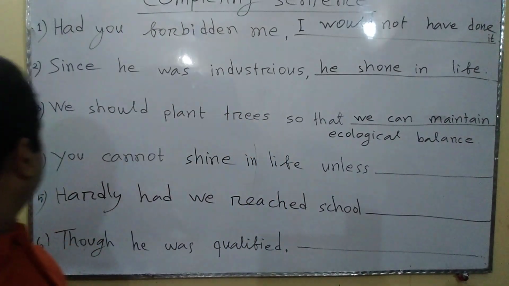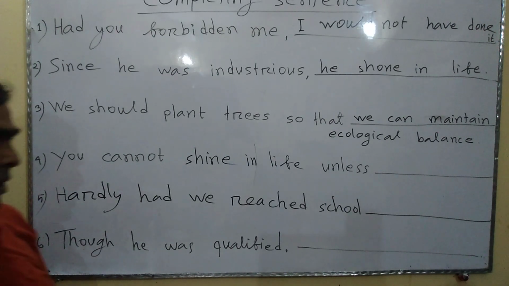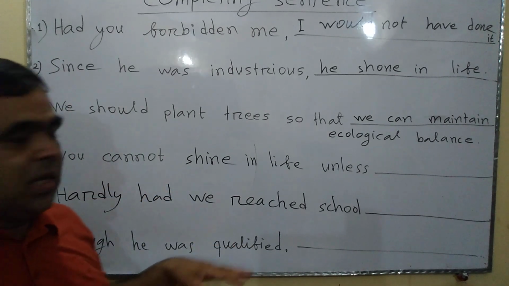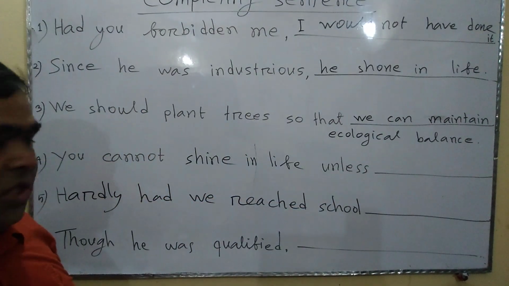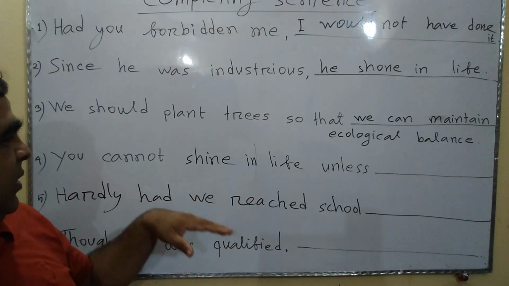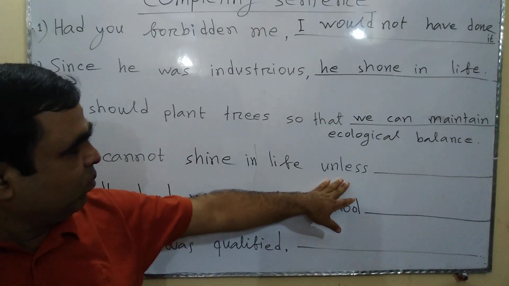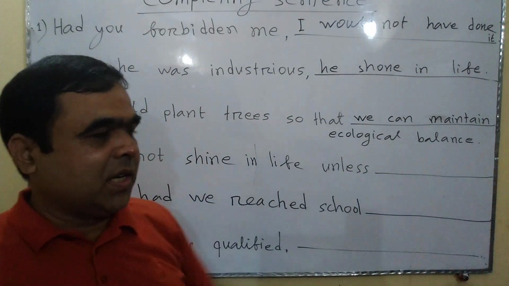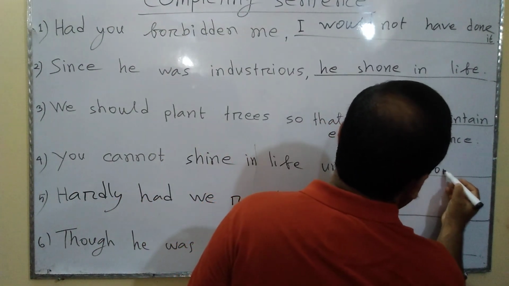Well, now look at sentence number 4. You cannot shine in life unless. Tell me what is the conjunction here. Try to find out the conjunction because you have to write the missing part of this sentence considering the conjunction, because everything is dependent upon the conjunction. Here the conjunction is unless. Unless means if not. You cannot shine in life unless you work hard.